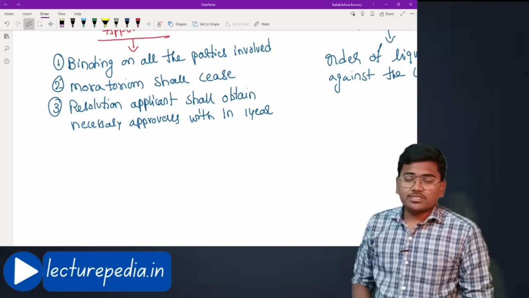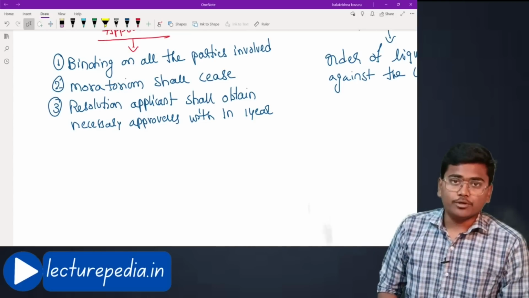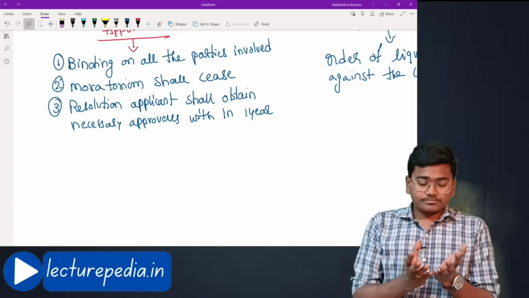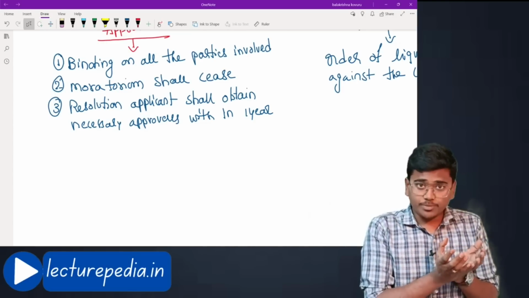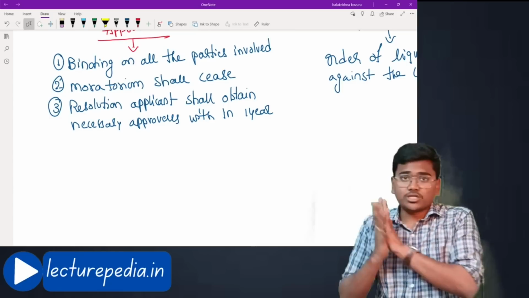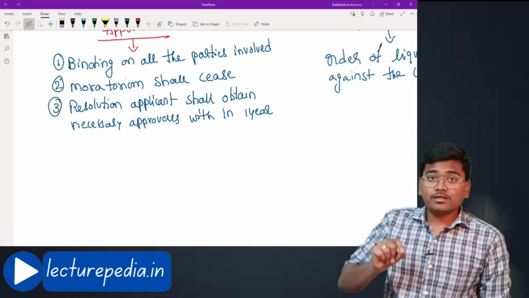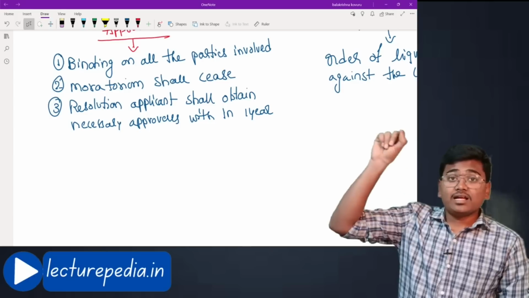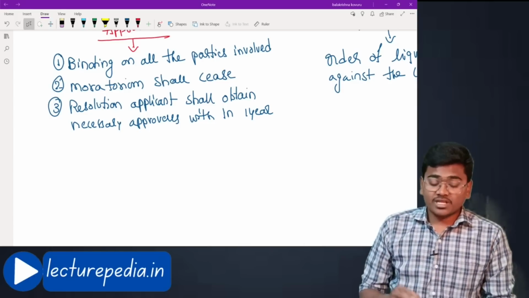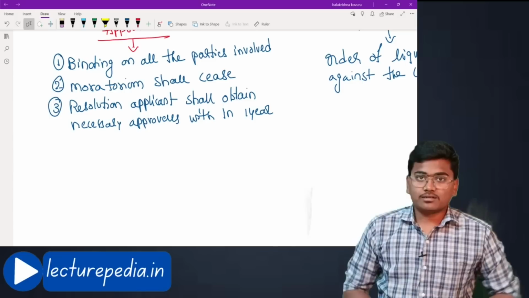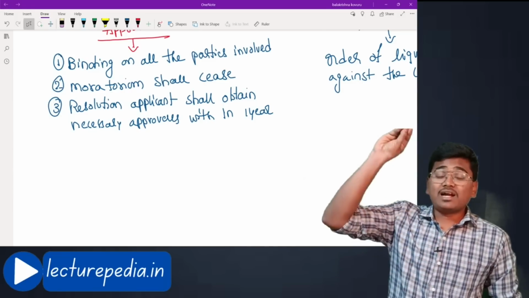Approvals means, just as an example, now the corporate debtor is being taken over by the resolution applicant. Here, the Competition Act. Under the Competition Act, if there is any combination, you have to take approval under section 5.